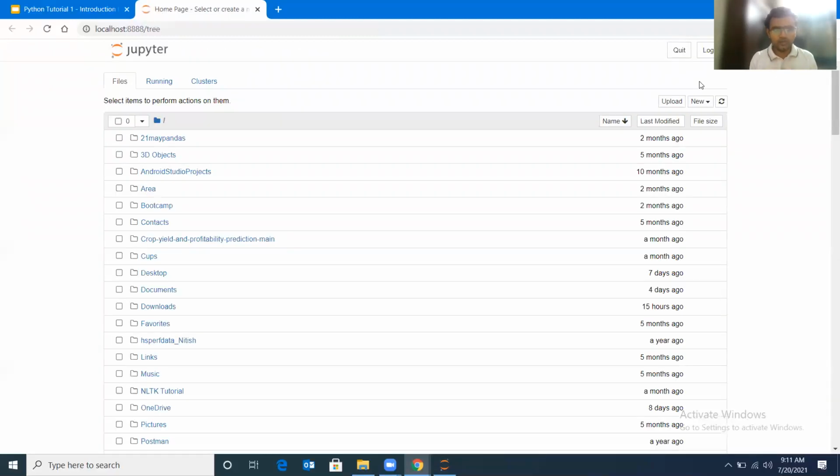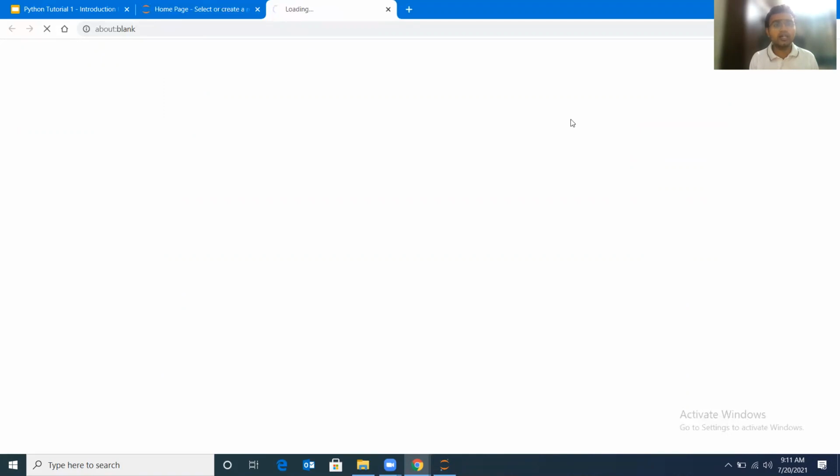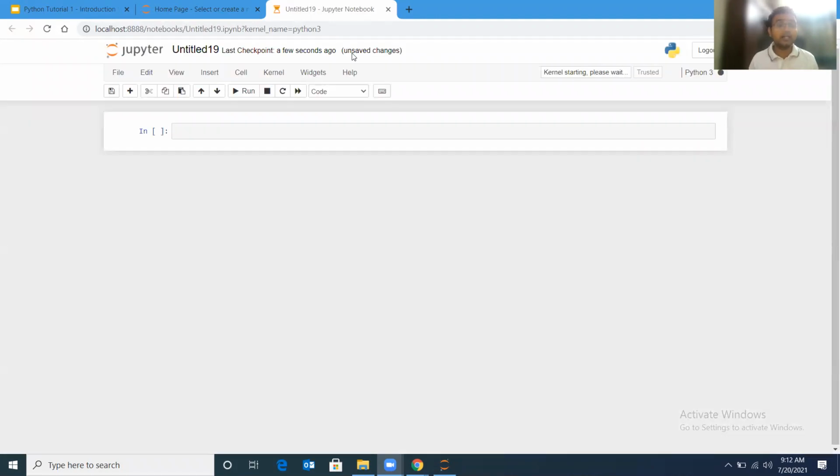You can see that Jupyter Notebook opens like this, and here you can create a new notebook. Let me just create it for you. I will tell you everything about it in upcoming sections, so don't worry about it. This is how I am creating a Jupyter notebook. Here you can practice Python. By the time I release another video, you may try downloading Jupyter Notebook or Anaconda with Python 3 and try setting it up on your laptop.